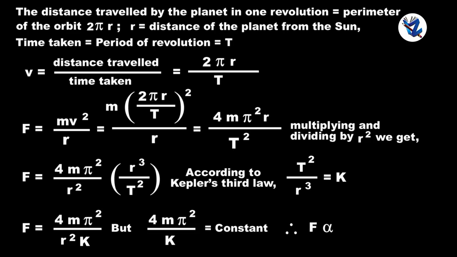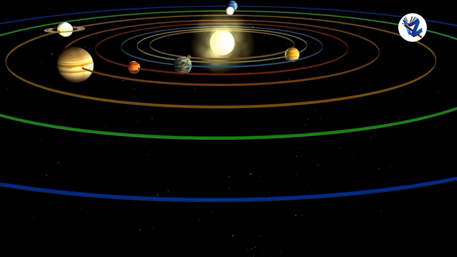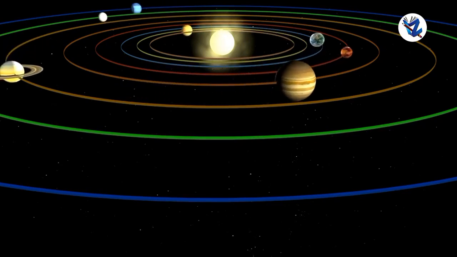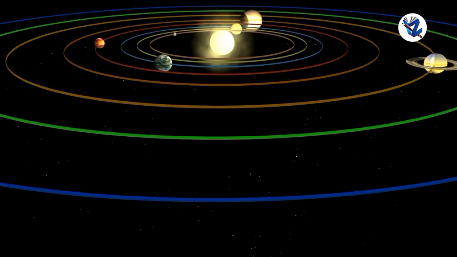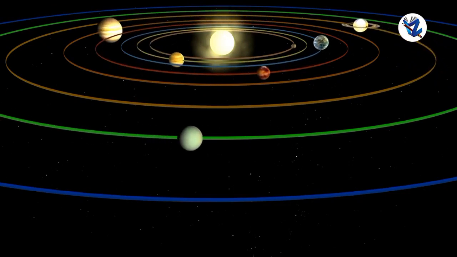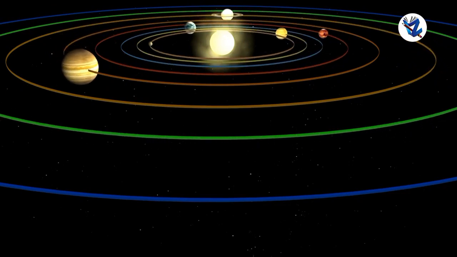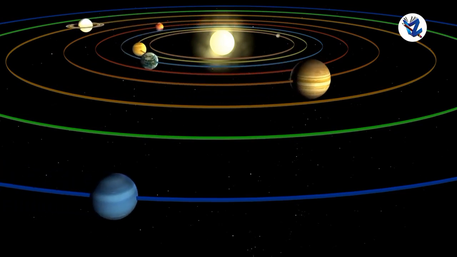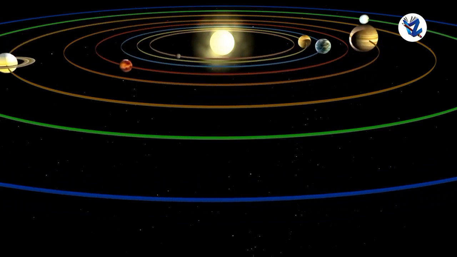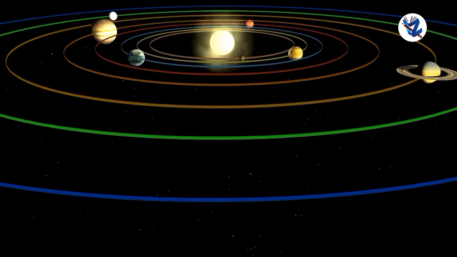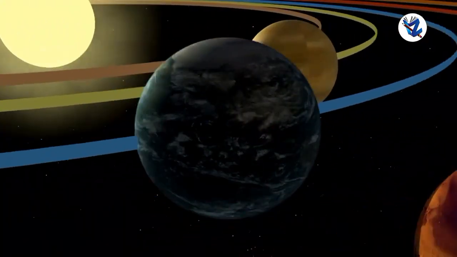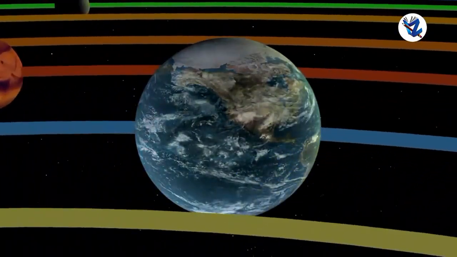Therefore, F is directly proportional to 1 upon r square. Thus, Newton concluded that the centripetal force, which is the force acting on the planet and is responsible for its circular motion, must be inversely proportional to the square of the distance between the planet and the sun. Newton identified this force with the force of gravity and hence postulated the inverse square law of gravitation.